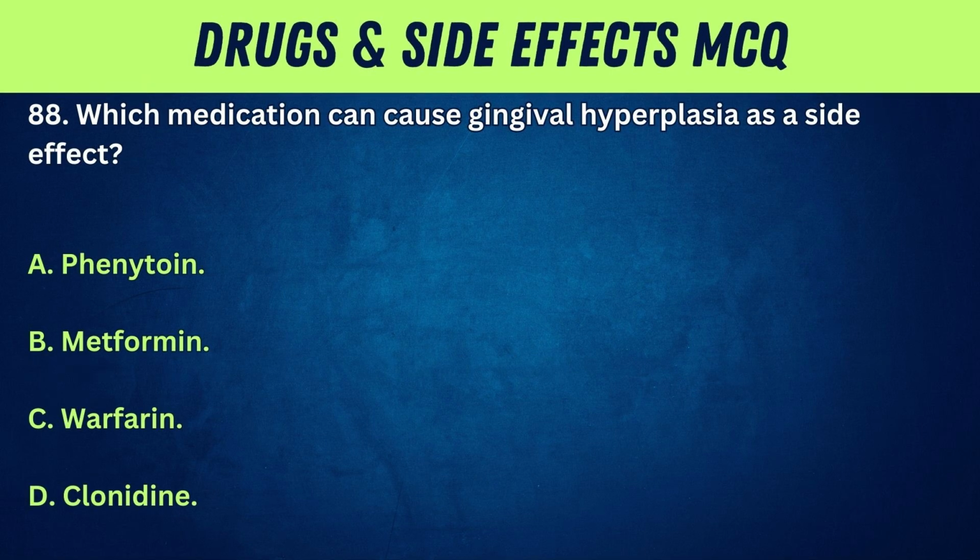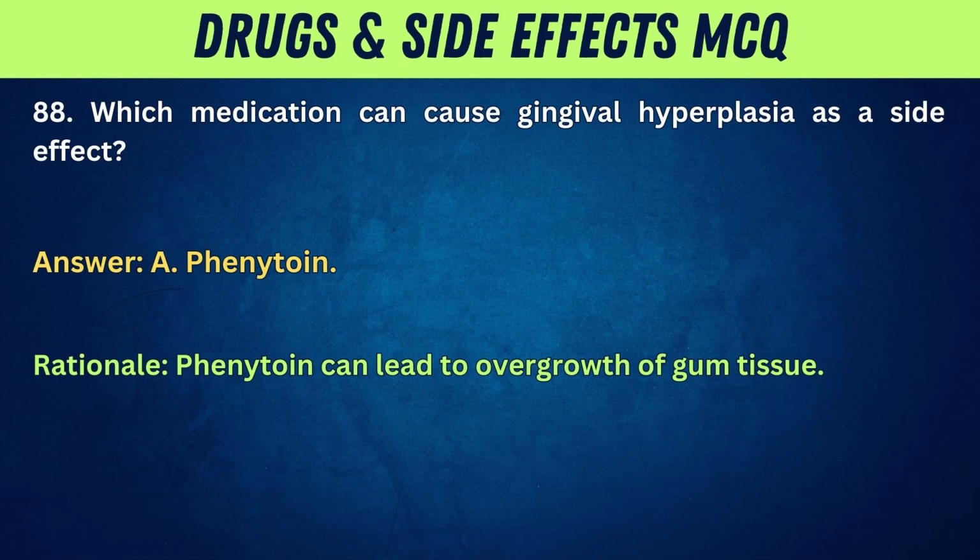88. Which medication can cause gingival hyperplasia as a side effect? A. Phenytoin. B. Metformin. C. Warfarin. D. Clonidine. Answer: A. Phenytoin. Rationale: phenytoin can lead to overgrowth of gum tissue.